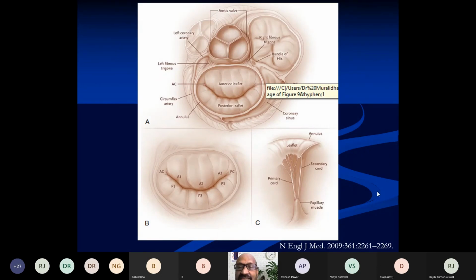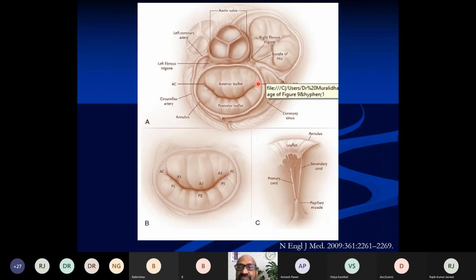The mitral valve, as you know, is a bileaflet structure. Usually everything is two in this. There are two leaflets. This is a schematic representation. The anterior mitral leaflet and the posterior mitral leaflet are shown here. You have the anterolateral commissure and the posteromedial commissure at the ends of the leaflets.